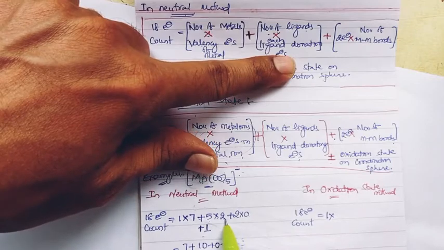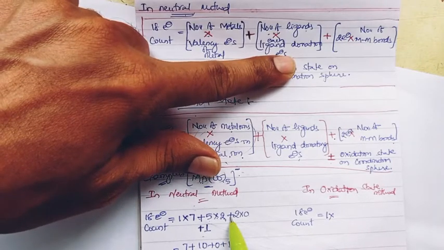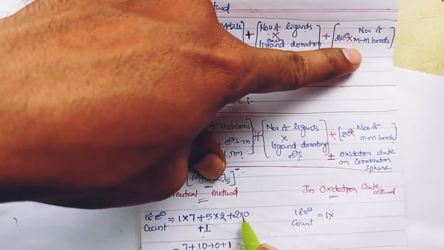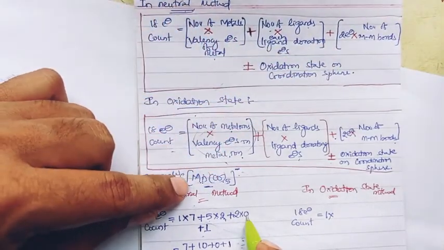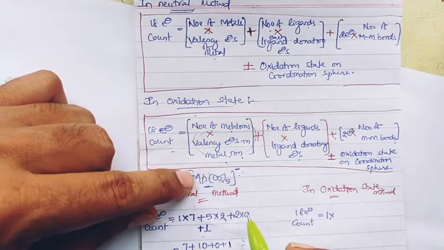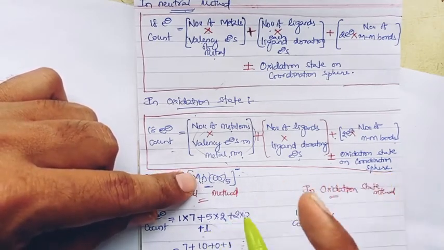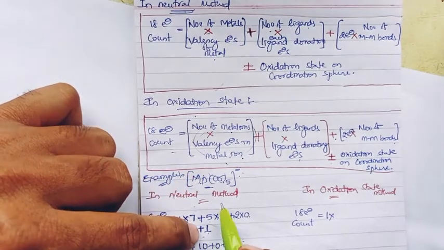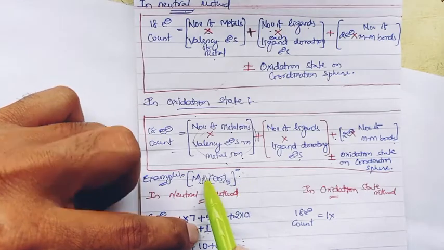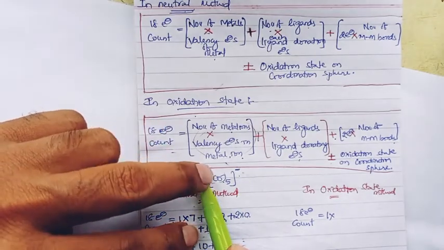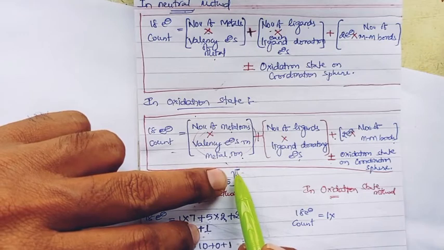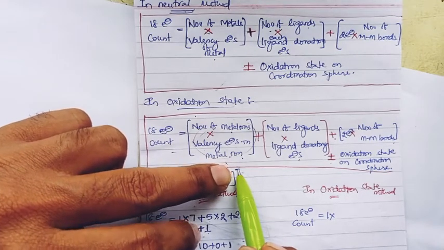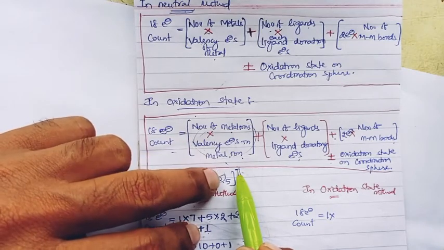So 2 electrons here, plus 2 into the number of metal-metal bonds. That cannot be possible here, since the manganese complex has only one metal, so there is no metal to metal bond, so 2 into 0, plus or minus the oxidation state on the coordination sphere. Not bothering about the oxidation state of the metal ion, we have to bother about the charge on the coordination sphere. So it is -1 for the example complex, right.